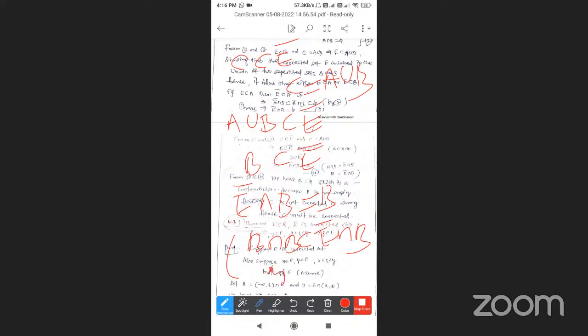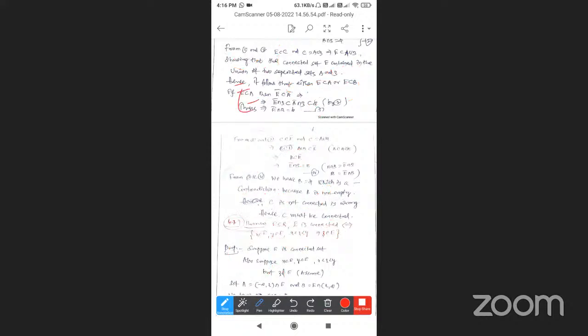Therefore, E intersection B is equal to E bar intersection B is equal to B. This is the fourth equation. So from the third and fourth: the third equation is E bar intersection B is equal to empty. This is called the fourth equation: E bar intersection B is equal to B, and you can substitute.